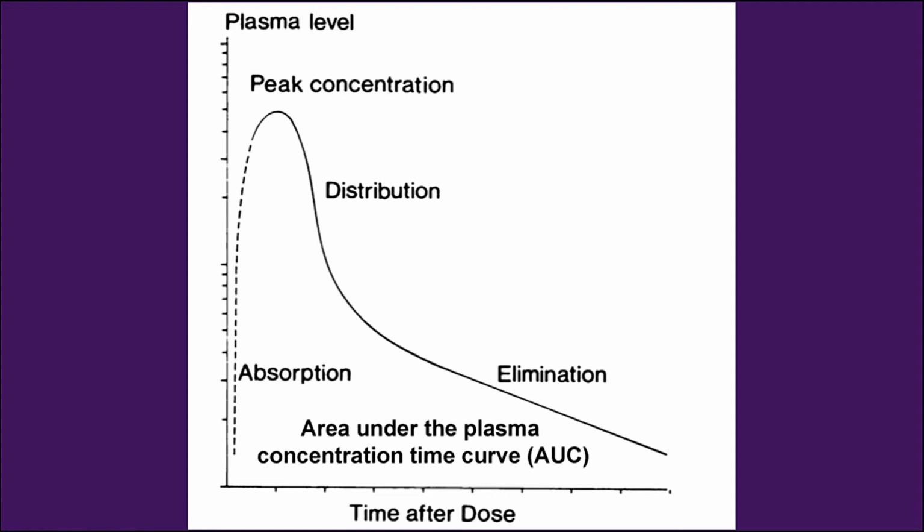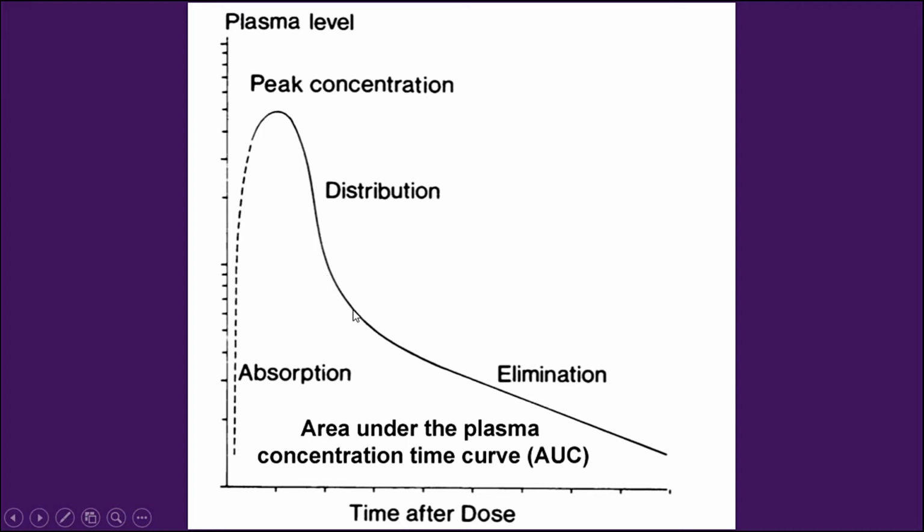After some time the drug reaches the peak concentration in the blood. Now slowly the drug will distribute into other tissues. So that is distribution. The blood concentration of the drug decreases as the drug is distributed in other tissues of the body.